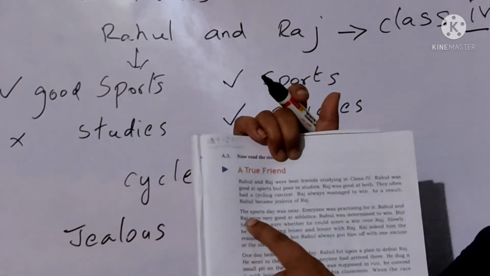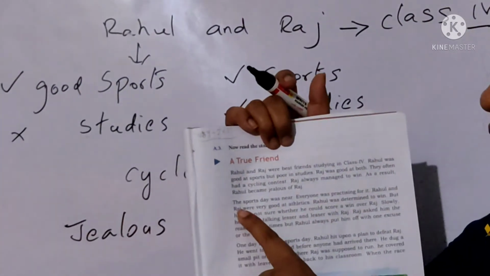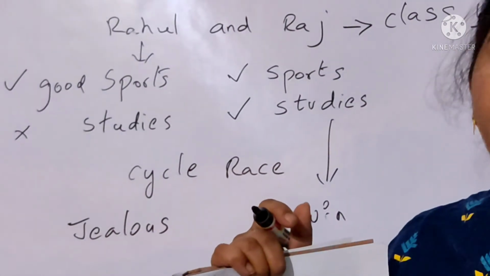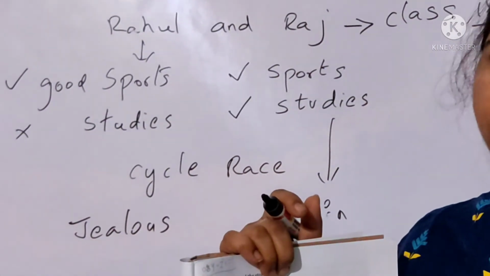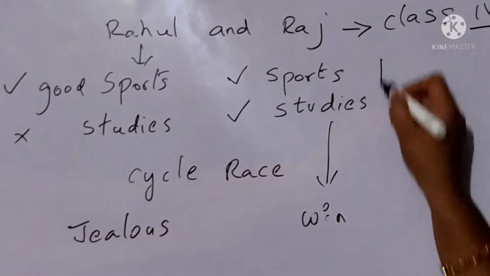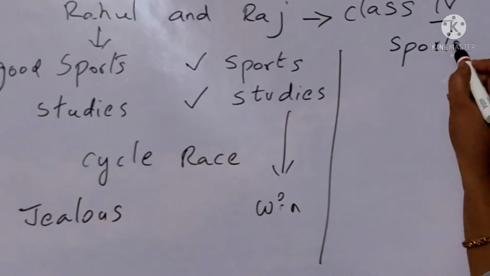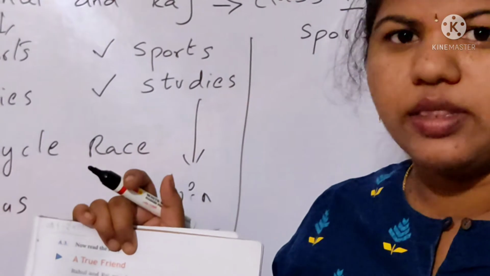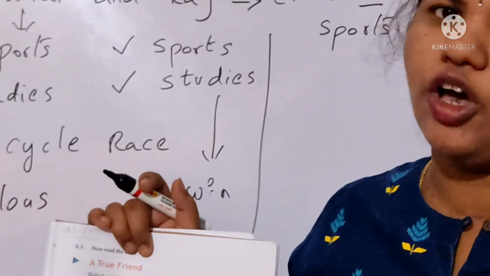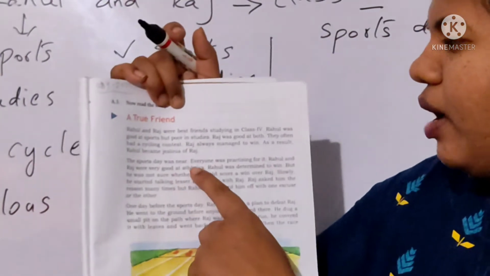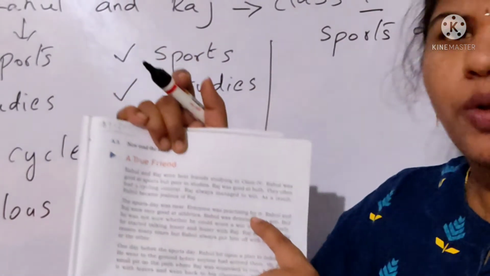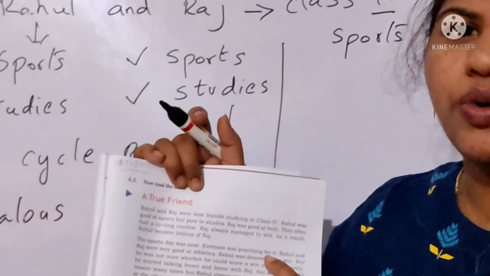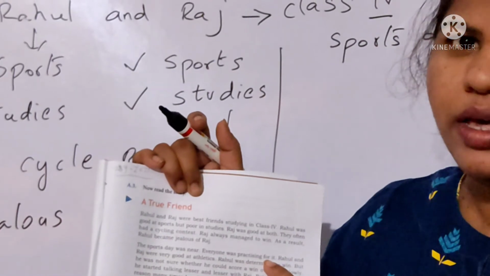Then next, coming to the next paragraph, the sports day was near. So one day what happened? A sports day has been conducted for the children in their school. Let us see what happened. Sometimes in your school also you will be having some competitions, right? In the same way they have conducted a sports day competition in their school. Everyone was participating in it. Many of the students from their school also participated in the competition.